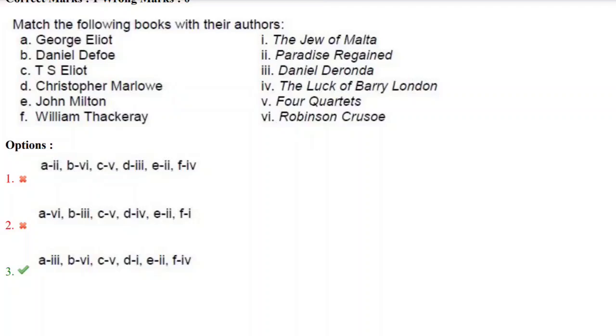One more famous work by Christopher Marlowe was Dr. Faustus, which is the greatest play written by him. John Milton wrote Paradise Regained, which is the sequel to his earlier work, Paradise Lost. And William Thackeray wrote The Luck of Barry Lyndon. Remember all these works and write them down in your notebook. We can expect questions on any of these major works and writers.